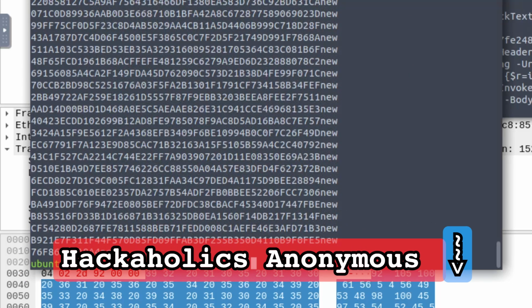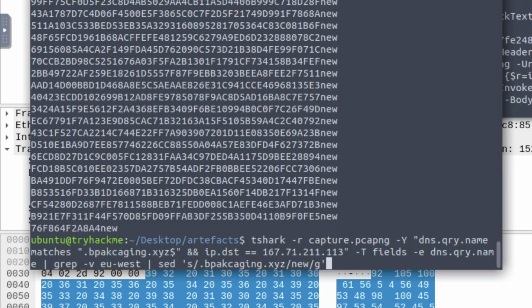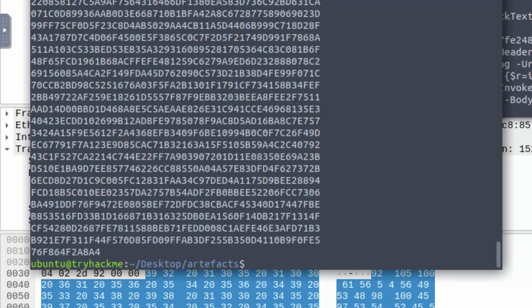Okay, cool. Now it actually added new at the end of it. It's because I literally misspelled B packaging, because the spelling of it is so annoying. All right, so now we know that we can search for a given value and replace it with a new value, and in this case we replaced it with the word new. What we want to do is replace it with nothing, so we just get the values themselves. If I do this, it'll just display all of the values. And there we go. This is all of the stuff that was followed by that .b packaging XYZ.